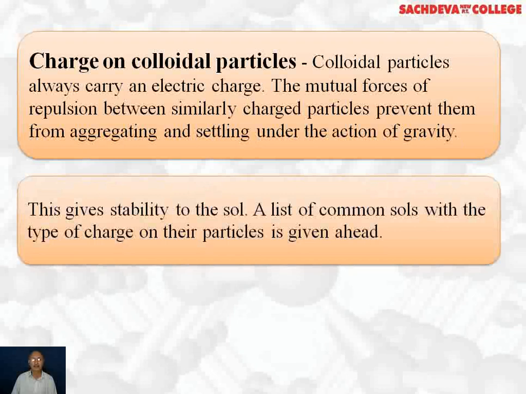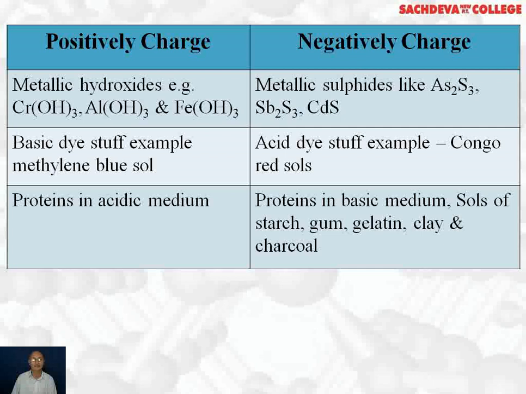A list of common sols with the type of charge on their particles is given. Positively charged colloids are chromium hydroxide, aluminium hydroxide, and ferric hydroxide. They are due to adsorption of positively charged ions on their surface. Negatively charged are metallic sulfides like arsenic sulfide, antimony sulfide, and cadmium sulfide, due to adsorption of sulfide ions on their surface.